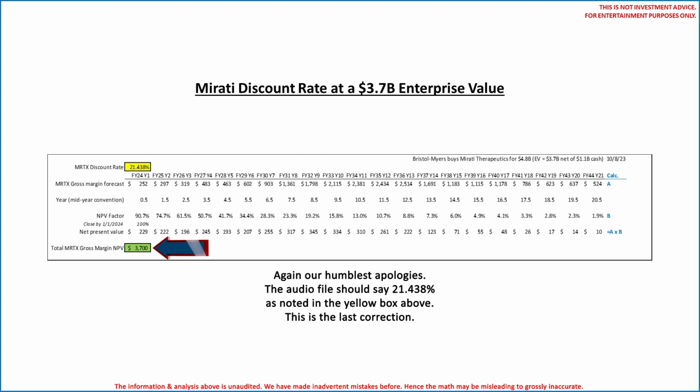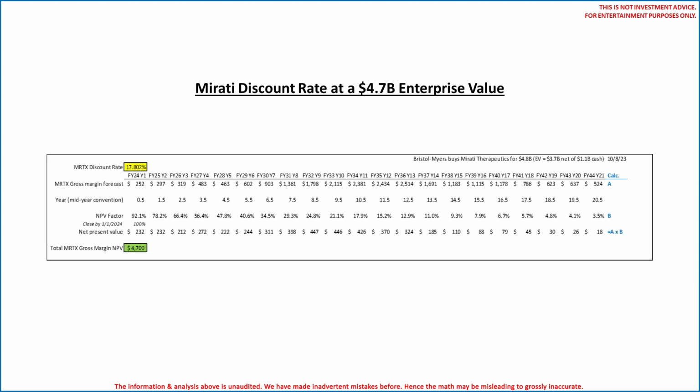Yes, we know there is a CVR worth up to $1 billion that we are excluding from this calculation. Including the $1 billion CVR, and at the same time ignoring the CVR's present value, since we understand best case the CVR is paid years from now, would result in an enterprise value of $4.7 billion. A discount rate of 17.802% on Mirati's gross margin forecasts, which may or may not assume results that trigger payment of the CVR, results in a collective NPV of $4.7 billion. Again, this analysis does not consider any terminal value.